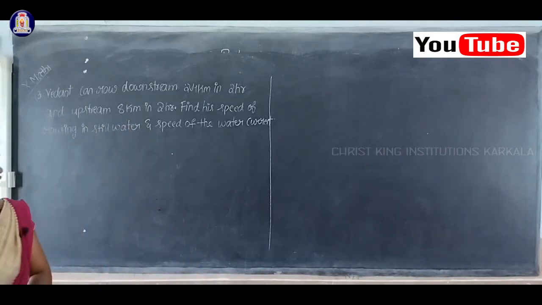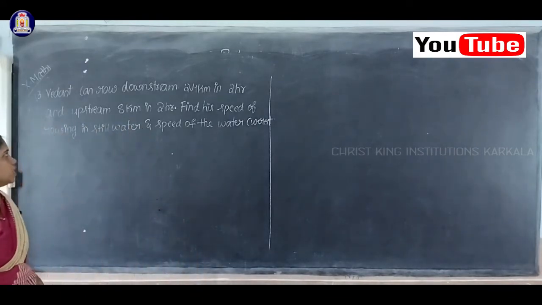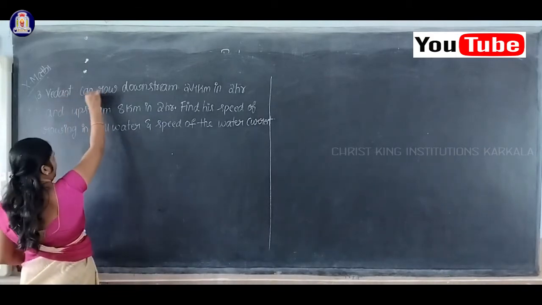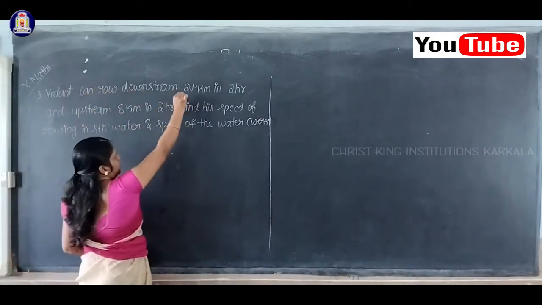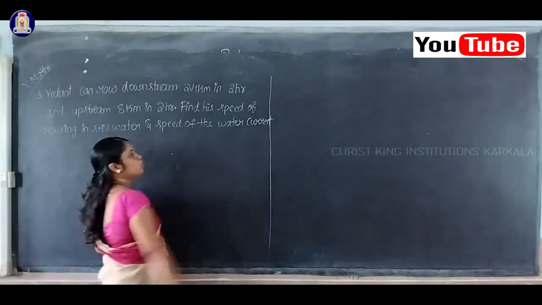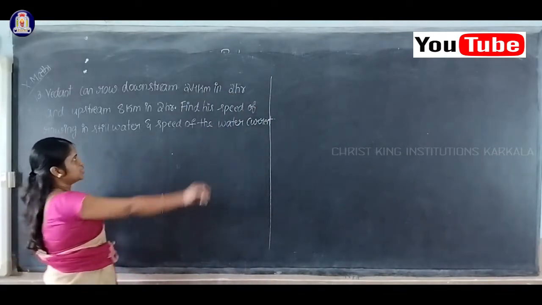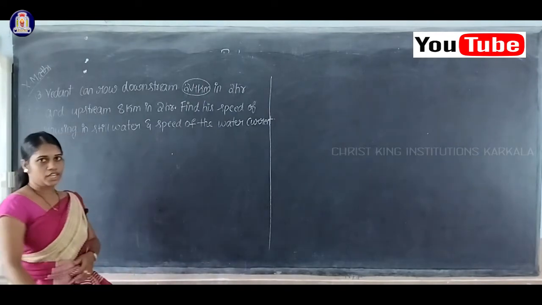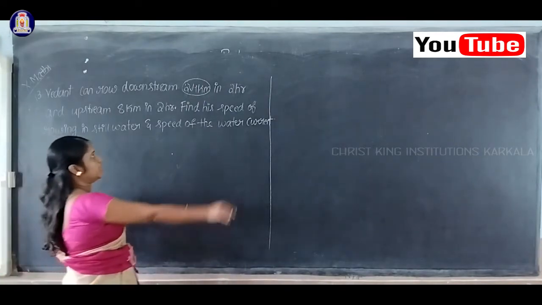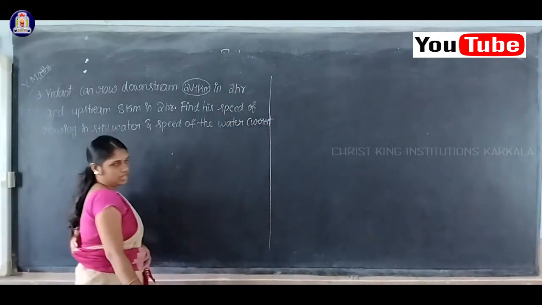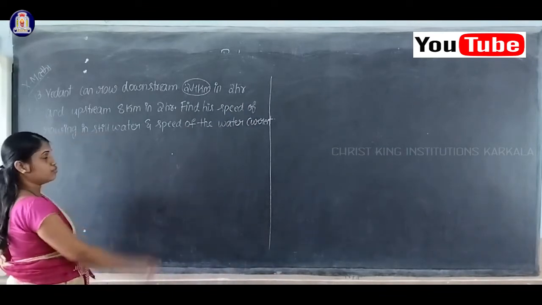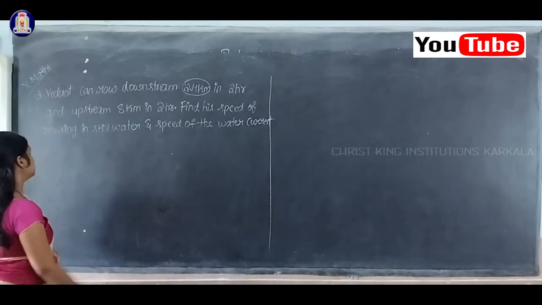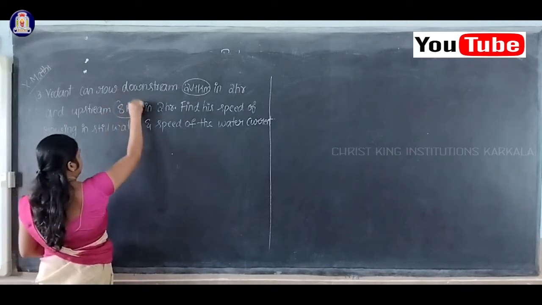Okay, we have discussed the same kind of questions once. See here, Vedant can row downstream 24 kilometer in 2 hours. So what is the distance for downstream given here? That is 24 kilometer. Also the time is 2 hours, so that 2 hours is the time for downstream. Next, upstream 8 kilometer.